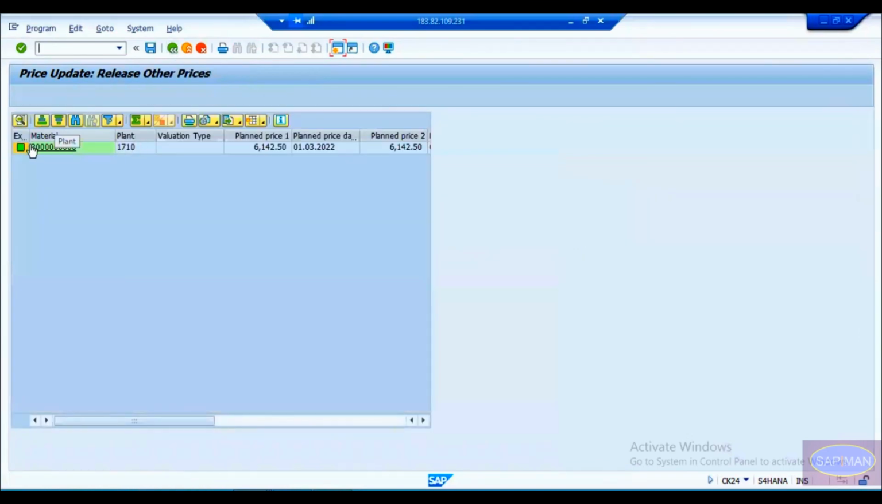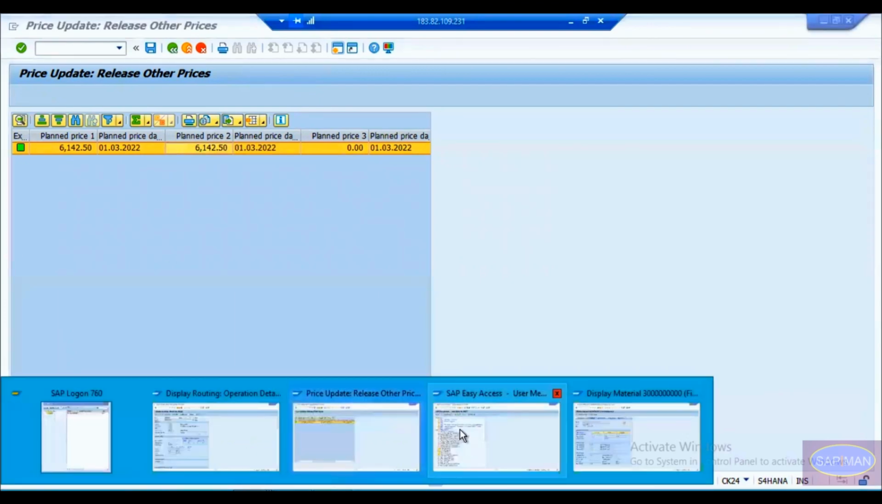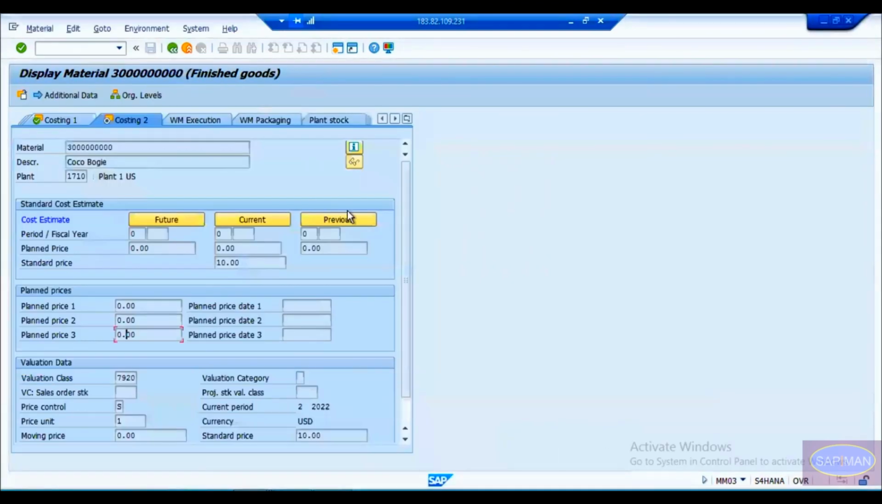Let me go back. It is showing the material which got updated, and it's also showing what price got updated. In planned price 1 this got updated, in planned price 2 this got updated, in planned price 3 it is 0. Why? Because it was sales and administrative cost. Sales and administrative cost was 0 for us. So that's why manufacturing cost plus sales and administrative cost is equal to cost of goods sold, which is planned price 2.